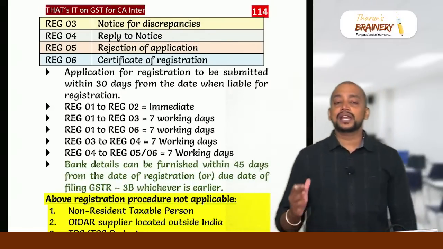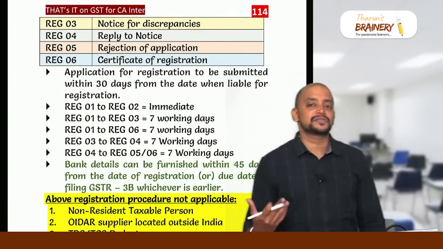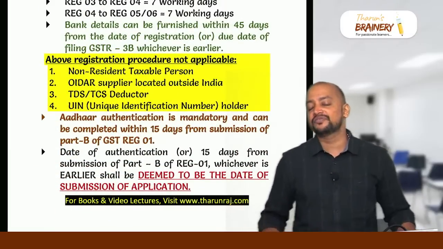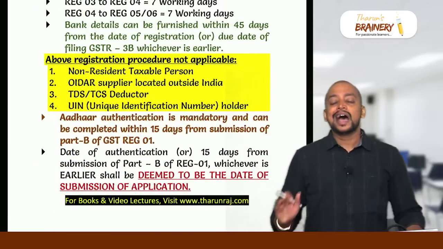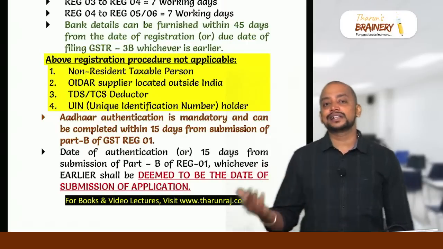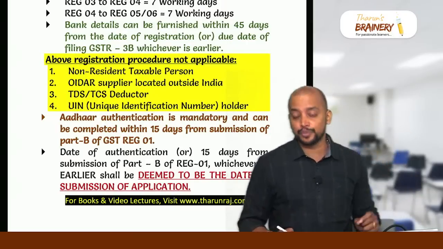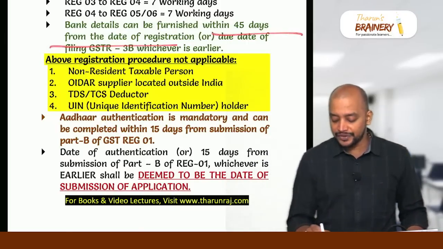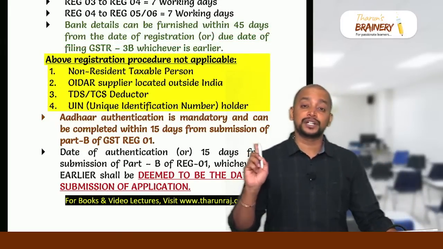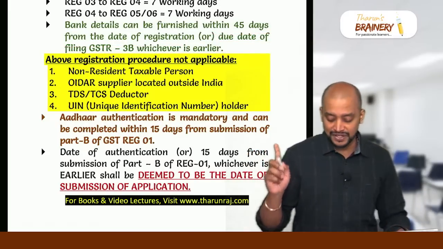And remember, application for registration should be made within 30 days from the date they are liable to get registered. Bank details need to be furnished at the time of registration, and we can submit them later also. If we submit the bank details later, there is a time limit, and the time limit is important: 45 days from the date of registration or due date of filing GSTR-3B, whichever is earlier.